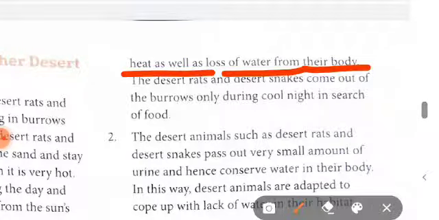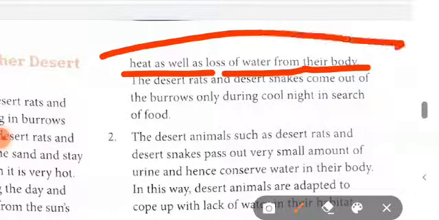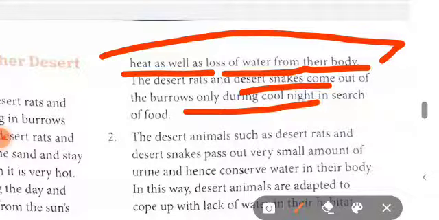The desert rats and desert snakes come out of their burrows only during the cool night in search of food.